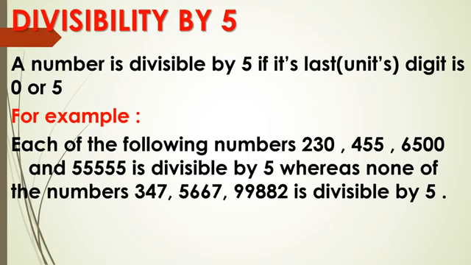Again I am repeating, a number is divisible by 5 if its ones place digit is either 0 or 5. Okay? These both are very easy, divisibility by 10 and divisibility by 5. Now we will move to divisibility by 2.